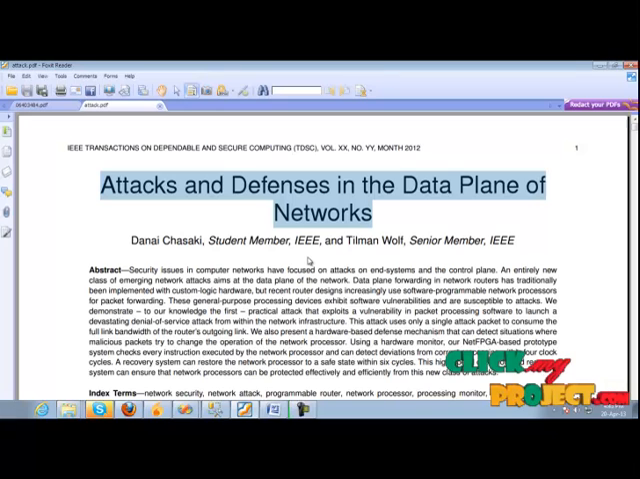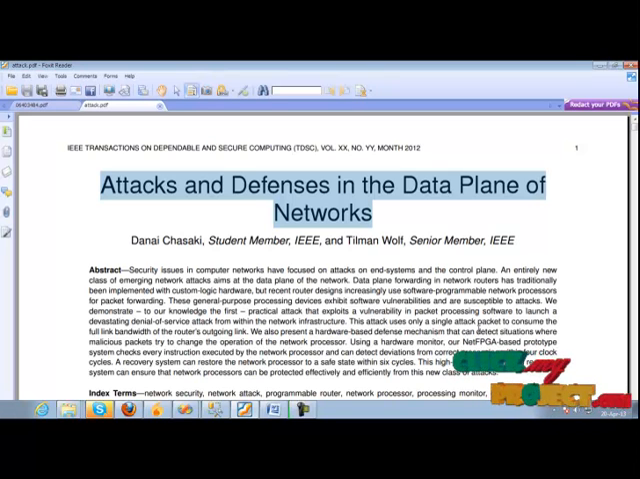Security issues in computer networks have focused on attacks on end-to-end systems and the control planes. An entire new class of emerging network attacks aims at the data planes of the network. Data plane forwarding in network routers has traditionally been implemented with custom logic hardware, but recent router designs increasingly use software programmable network processing for packet forwarding. These general-purpose processing devices exhibit software vulnerabilities and are susceptible to attacks.